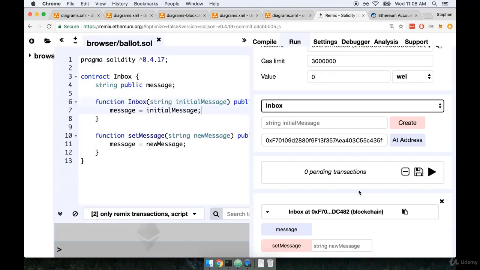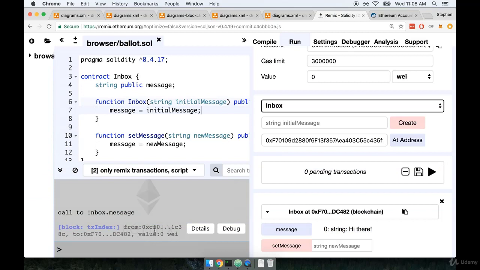So we can very easily see this in action. When we click on message right here, that is a call. And calls are instantaneous. So we very quickly get a response back that says the current value is hi there. And we can see some details about that call here inside the log. However, if we add a new message to this thing, so I'll say bye, and then click set message.